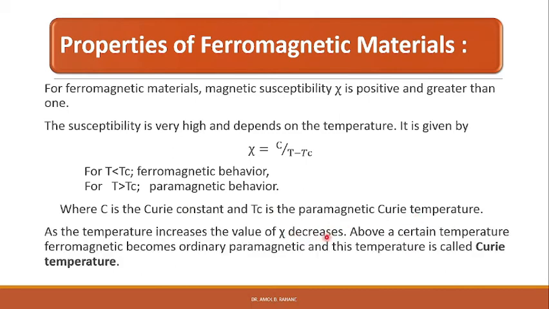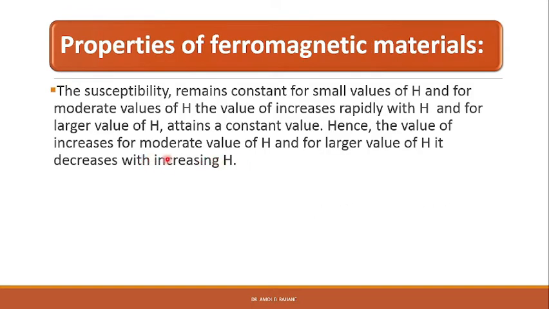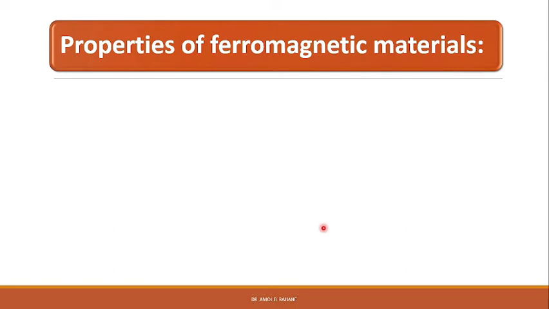As the temperature increases, the value of chi also decreases, and above a certain temperature the ferromagnetic material becomes an ordinary paramagnetic material, and this temperature is called the Curie temperature. When T becomes Tc, the material becomes paramagnetic. Susceptibility increases for moderate values of H, and for larger values of H it decreases with increasing H. The susceptibility is given by chi equals 1 over H.